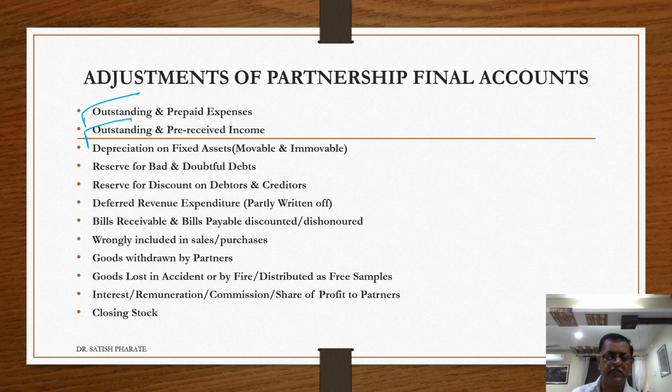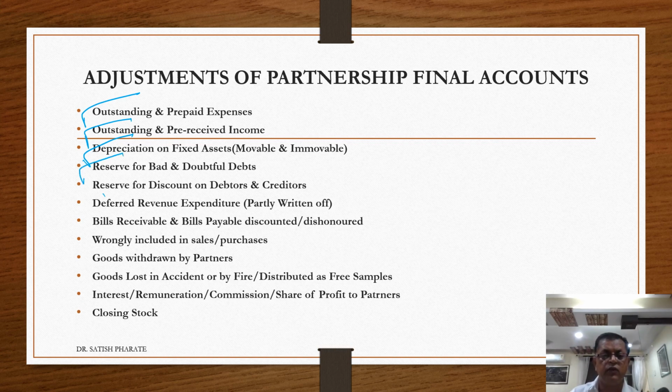Depreciation on fixed assets, either movable or immovable, such as building, it is an immovable asset. Vehicle, it is a movable asset, on which if depreciation is provided, reduce it from the assets and record it on the profit and loss account or trading account debit side. If it is machinery depreciation, debit to trading account. If it is furniture or office depreciation, it will be recorded in the profit and loss account.